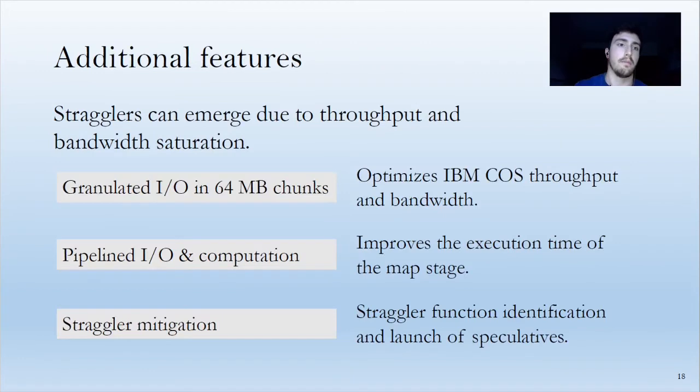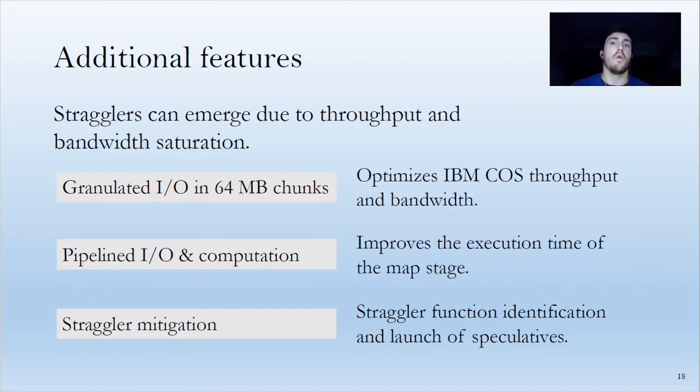We have added additional features. For example, as the throughput and the bandwidth of the storage system can be saturated, straggler functions that go slower than the average can emerge. For that, we must optimize the throughput and the bandwidth of the storage system.